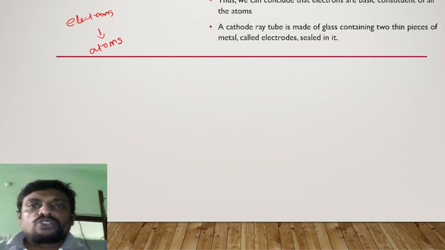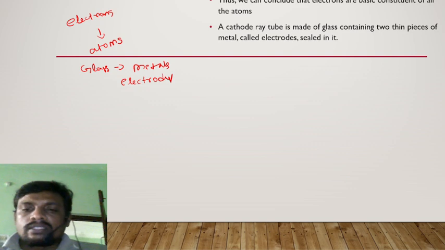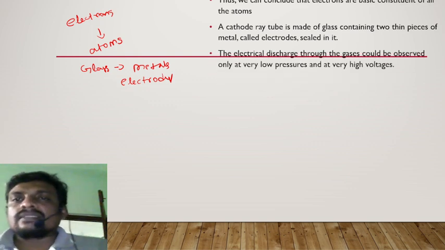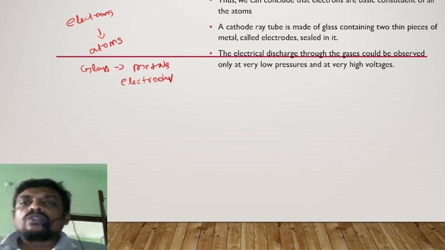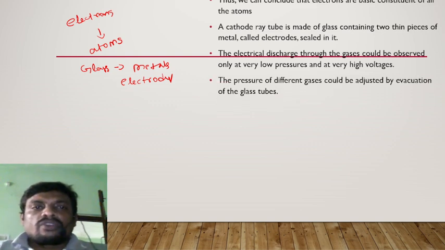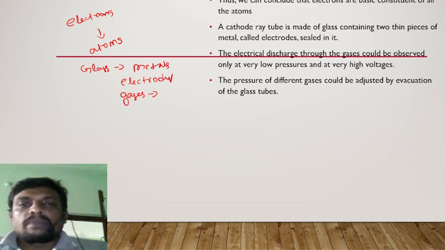A cathode ray tube is made of glass, as you know, and contains two thin pieces of metal. These metals are called electrodes. What are they called? Electrodes, sealed in a specific tube. Electrical discharge through gases could be observed only at very low pressure and at very high voltages. The pressure of the different gases could be adjusted by evacuation